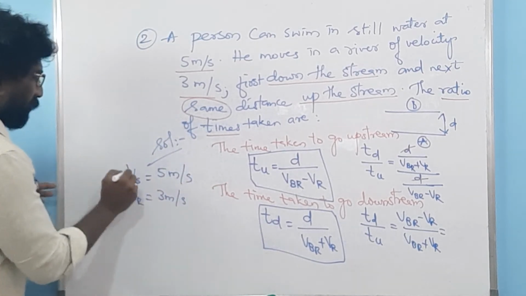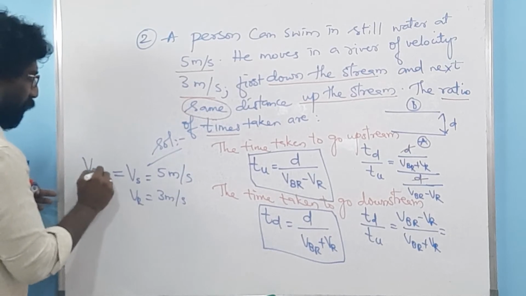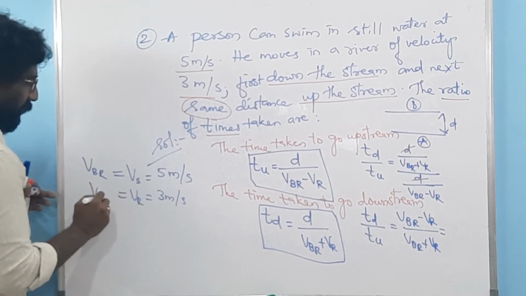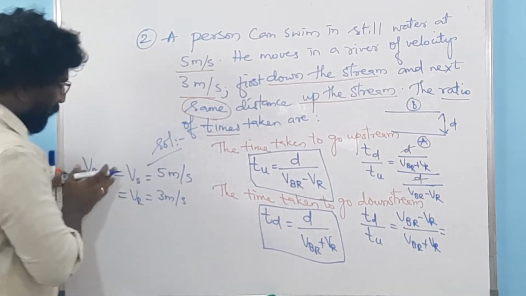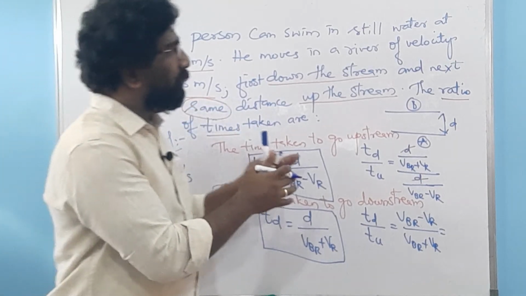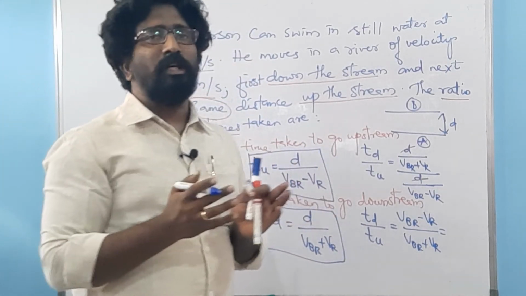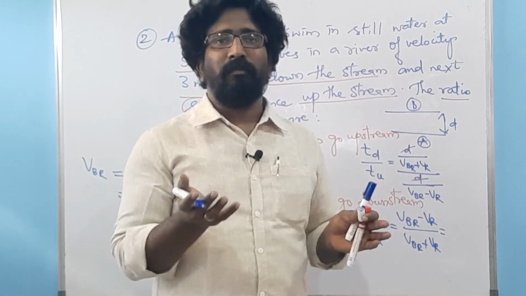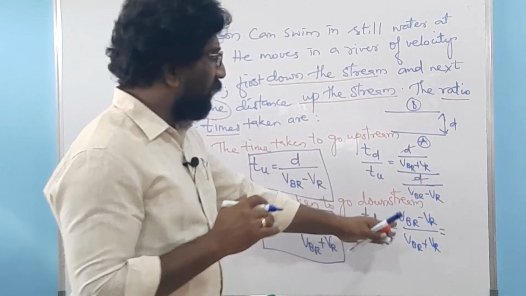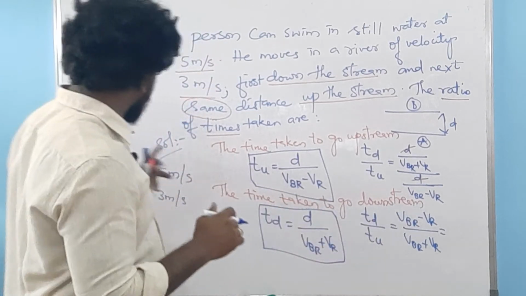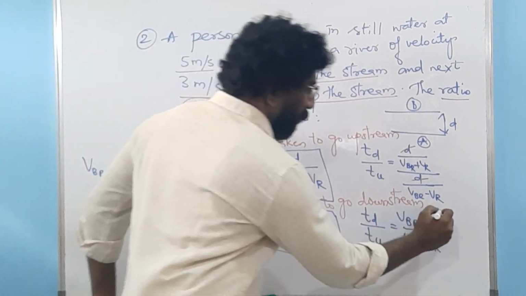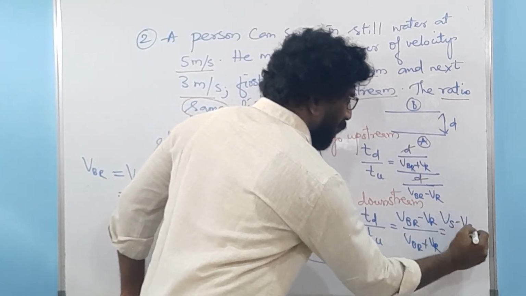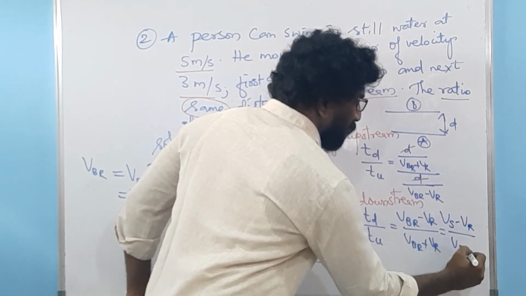Here the velocity of a person is nothing else but VBR. Why did I put it as VBR? Because this concept is analogous to a boat moving in a river, or a person swimming in a river. So I'll consider my VBR equal to VS over here. So your formula now becomes VS minus VR over VS plus VR.